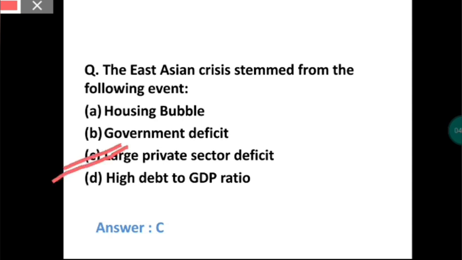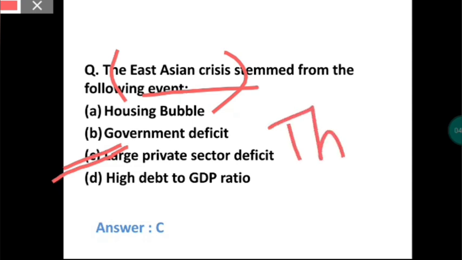I want to tell you something. This East Asia crisis started in the country Thailand. First it started in Thailand, and then it spread into other Asian countries. The main problem with this crisis is that it was a currency crisis.